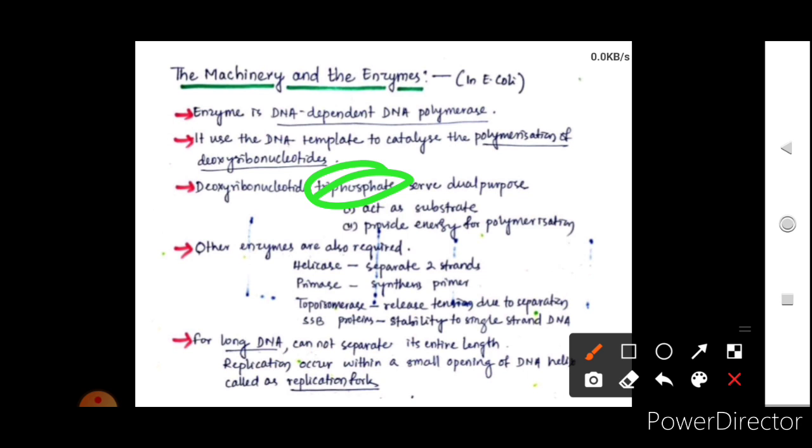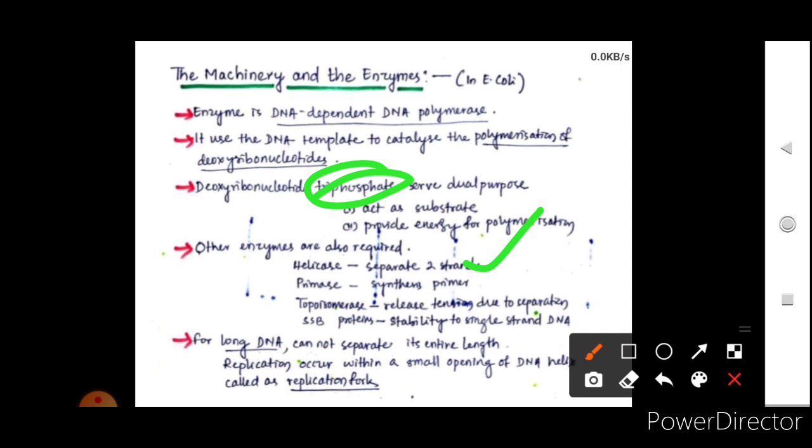And this will help in the addition of the deoxyribonucleotides. Other enzymes which are required are helicase, which will separate the two strands, and primase, which will do the synthesis of the primer. The primer is the initial small RNA strand which is required for the polymerase to extend the strand. So primase will synthesize the primer, and the next one is the topoisomerase.